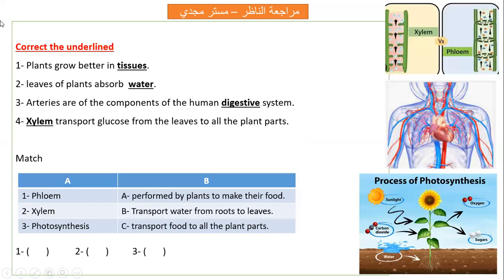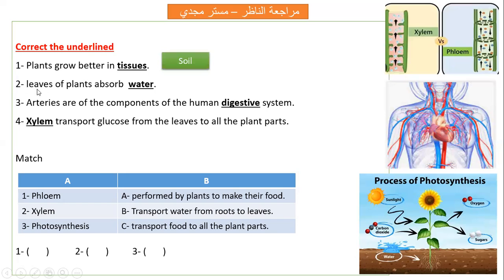Next, plants grow better in tissue. Correct the underlined word. So plants grow better in tissues. In tissues or in, I have just said it. Plants grow well in soil because soil contains many nutrients. So plants grow well in soil.